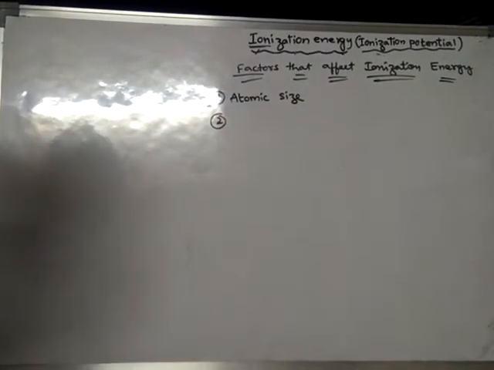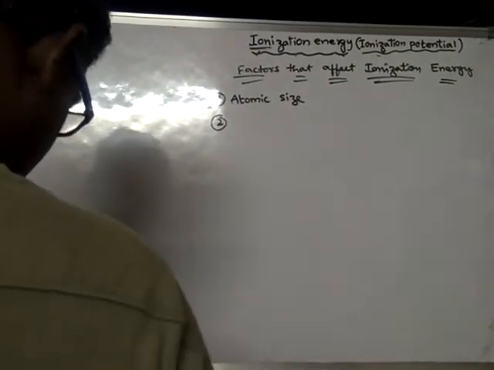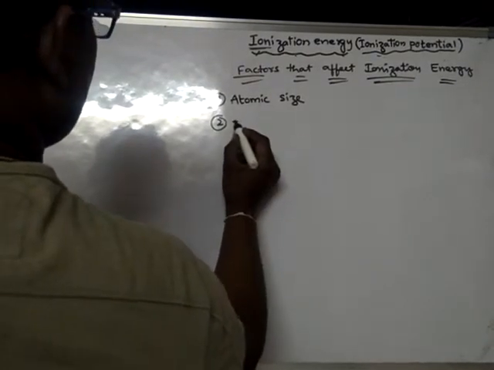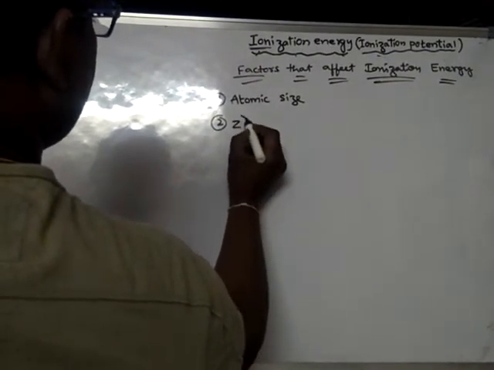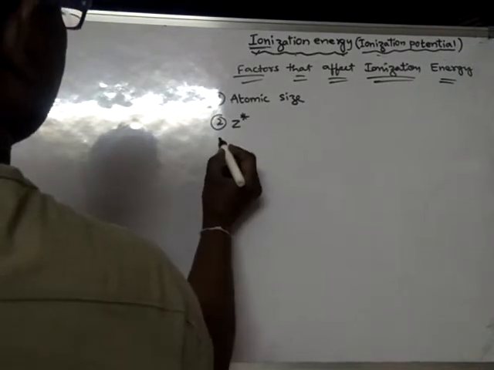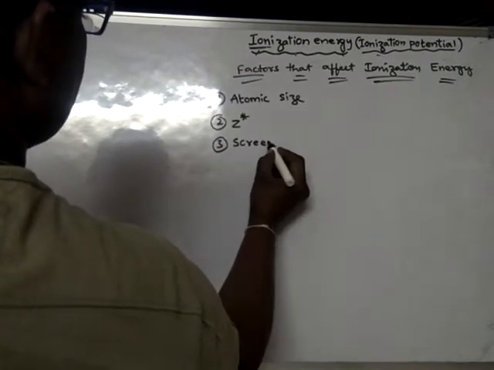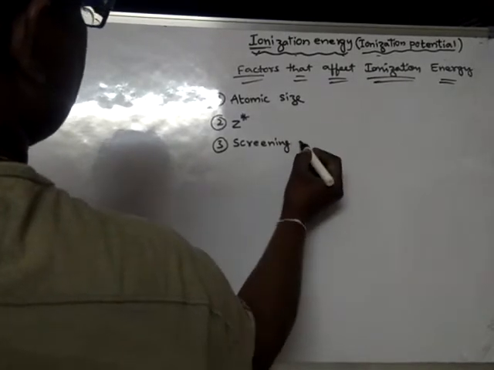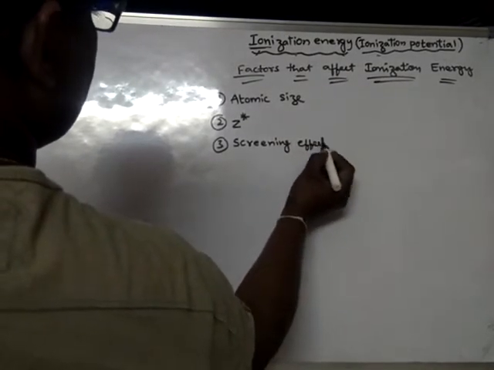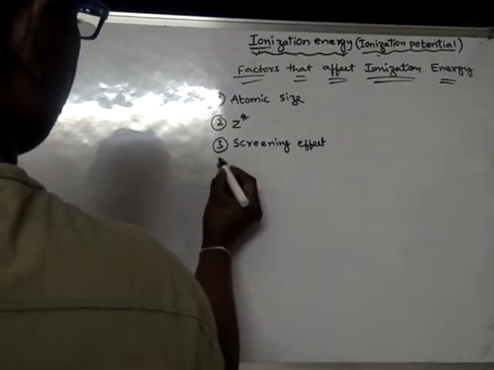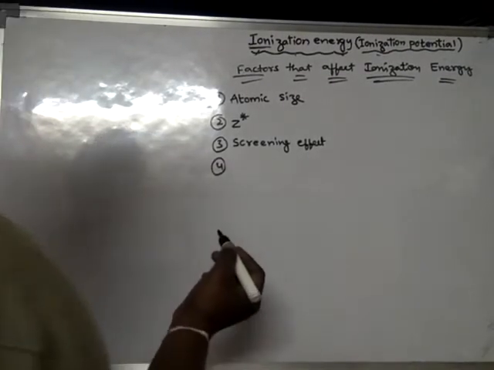The next factor is effective nuclear charge, Z star. The third one is screening effect.